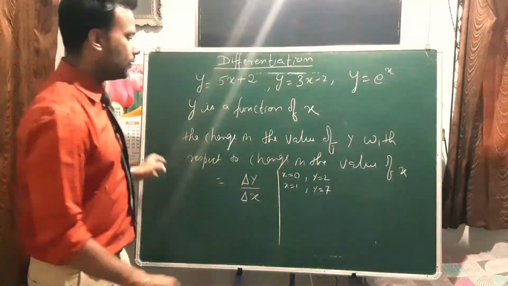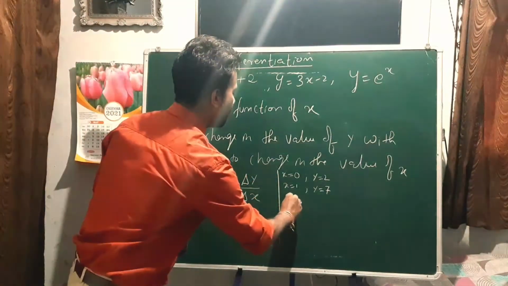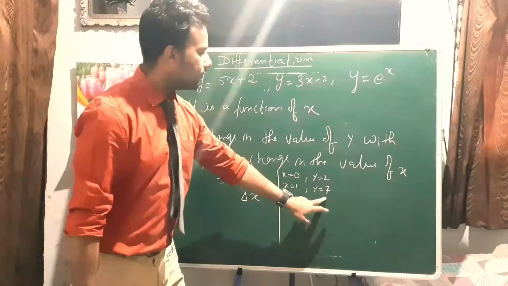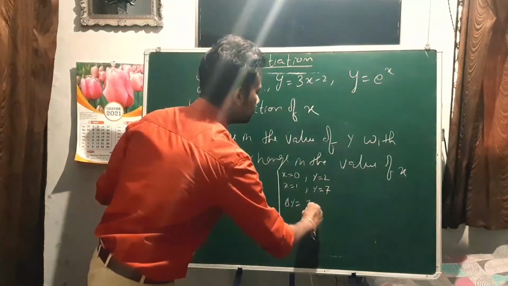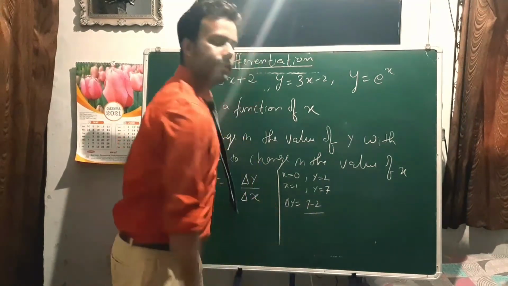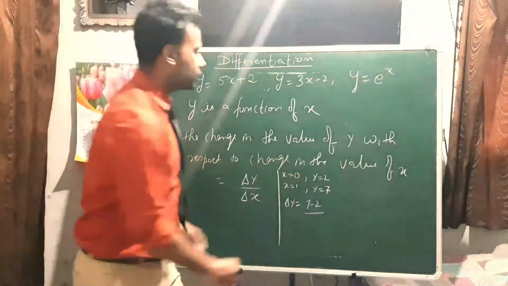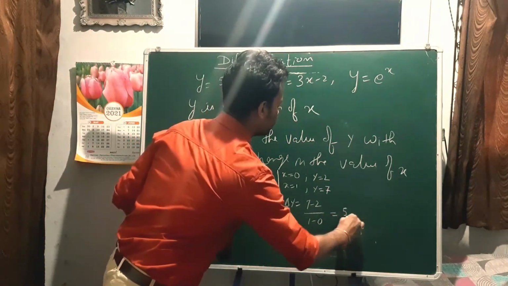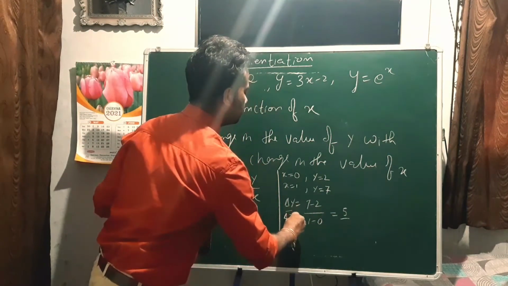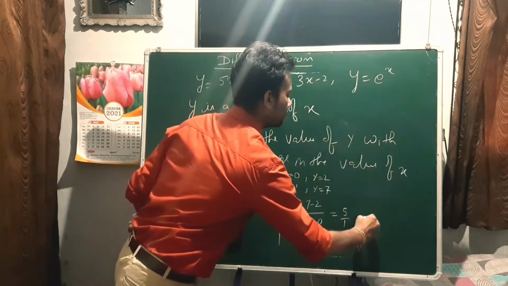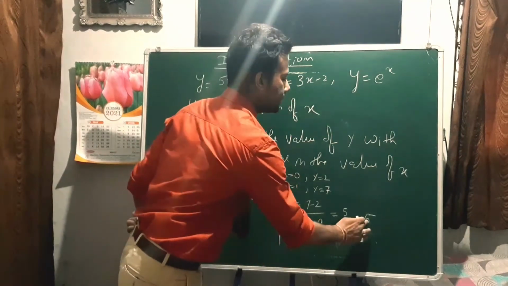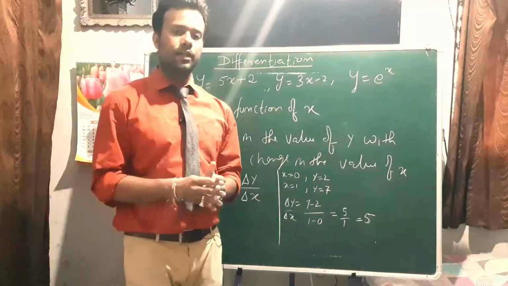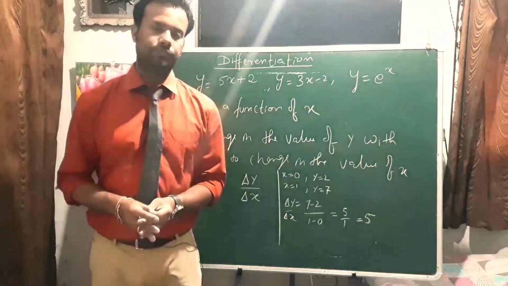In this example, what is del y? Del y is 7 minus 2. What is del x? Del x is 1 minus 0. So this is the change in y with respect to change in x.